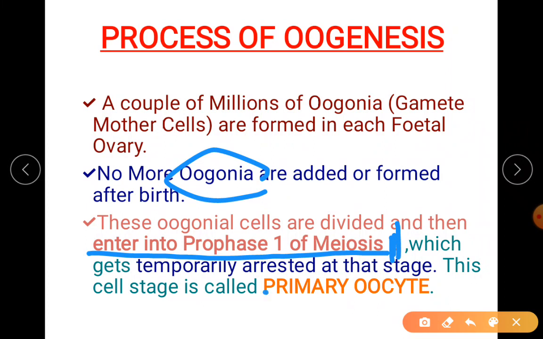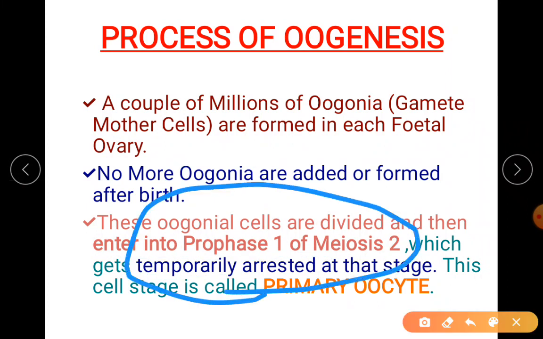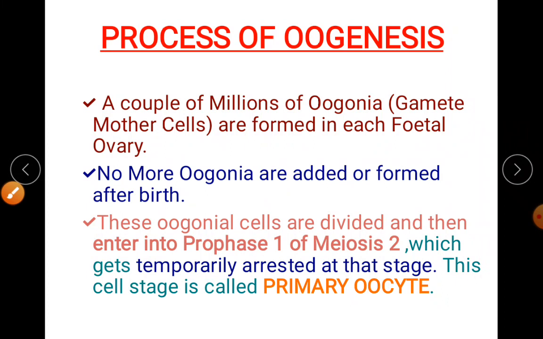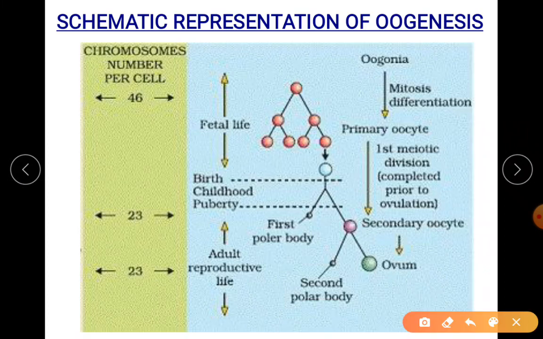At this particular stage, it gets temporarily arrested. Now the cell being in prophase 1 of meiosis 1 is called a primary oocyte. So coming back here to show the structure, this is your primary oocyte.